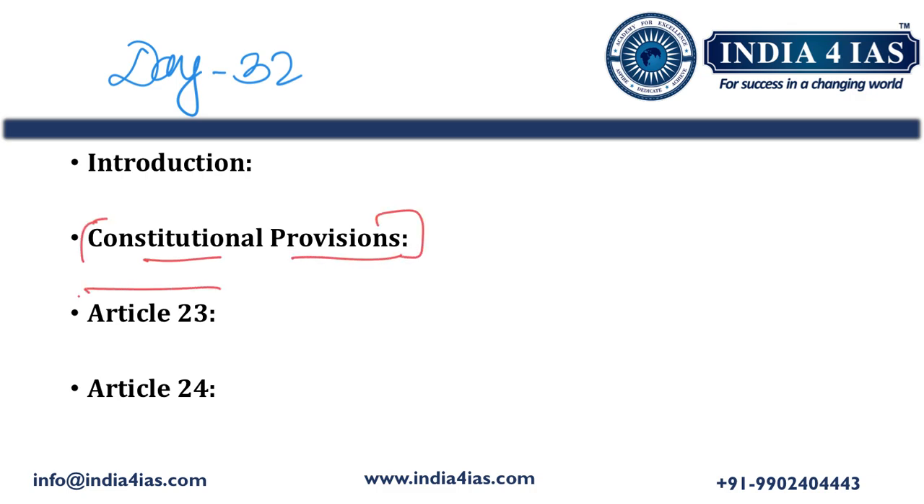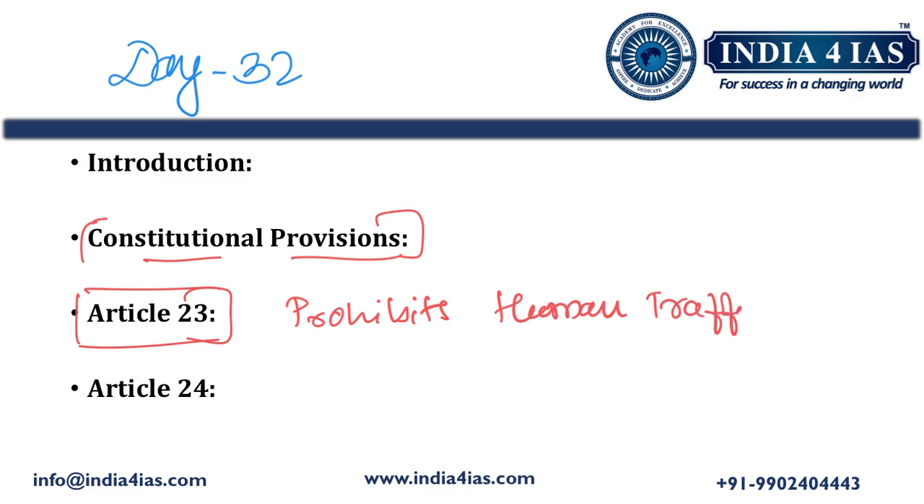So we should elaborate on Article 23. Article 23 prohibits human trafficking and forced labor. It prohibits human trafficking and forced labor. So this constitutes the essence of Article 23.